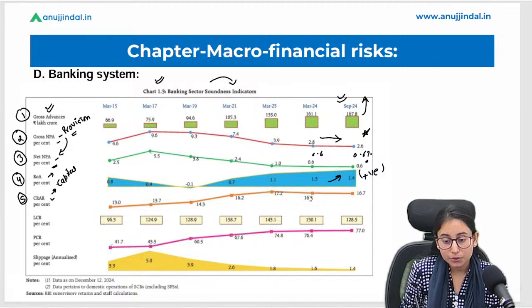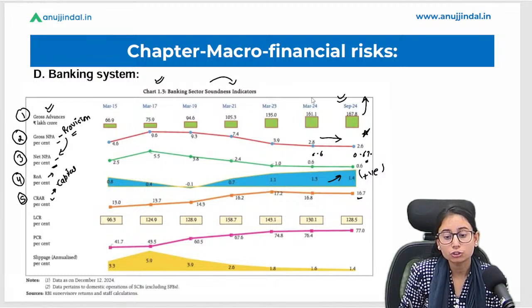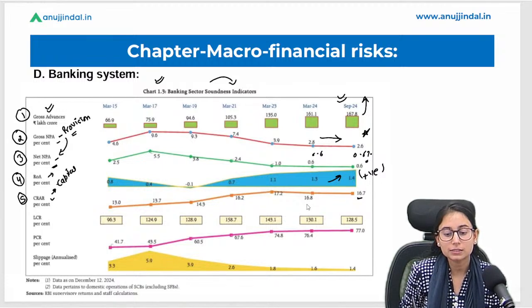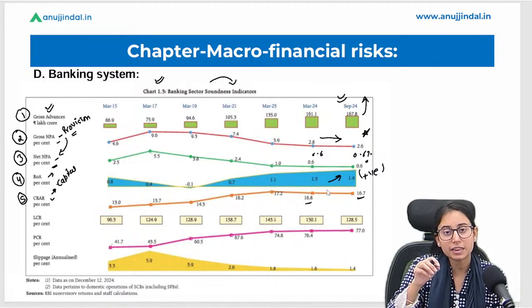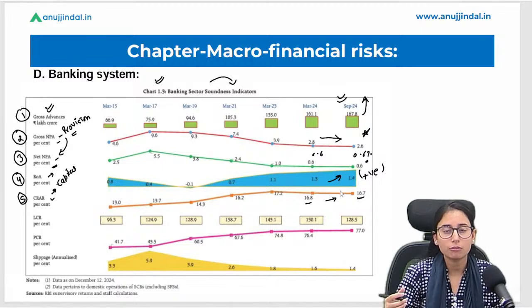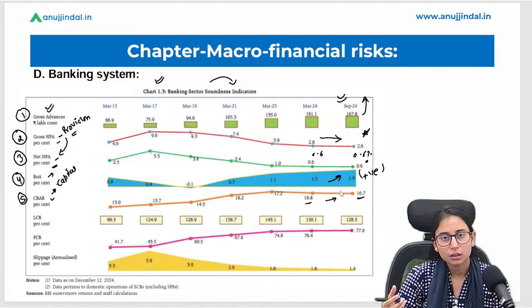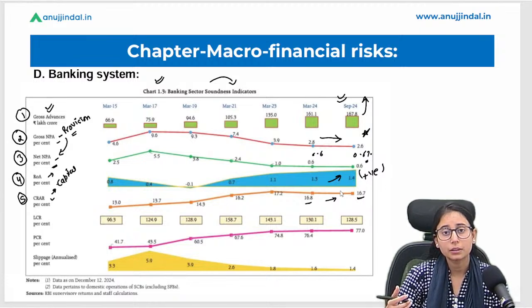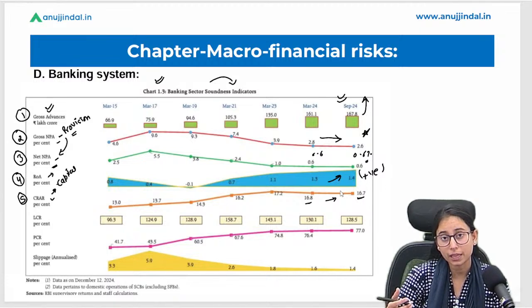And what is the percentage of it? It is 16.7%. In March 2024 it was 16.8%, but now it is 16.7%. So we can see that there is a slight moderation in the CRAR. We can understand why there is a moderation, because there were more regulatory requirements by the bank at the end of November, right?